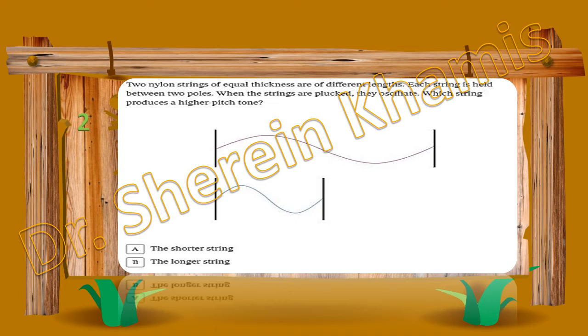Do you think what will be the higher pitch tone? That will be the shorter one. Yes, why? Higher pitch does not mean it will be harsh or rough, as some of you said.